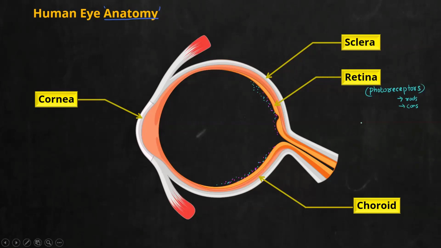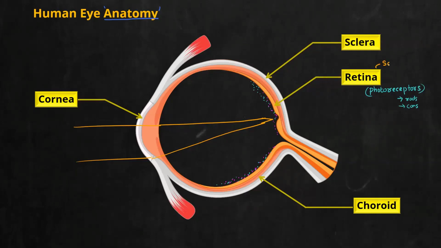Now, the significance of the retina. Normally when light enters the eye, the image formation occurs on this region. That is, it is on the retina where the image is formed. So it will act like a what? A screen. The retina acts like a screen on which the image is formed. And if an image can be obtained on a screen, such images are called real images. So I can say your eye also forms a real image because the image is formed on the screen, and here the screen is the retina.